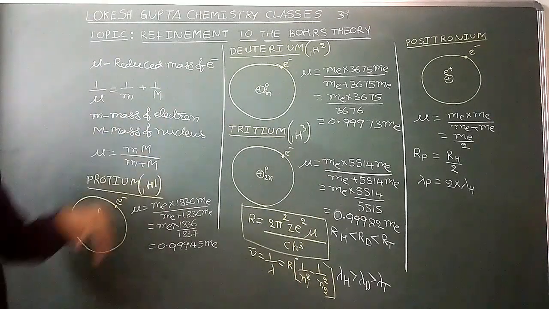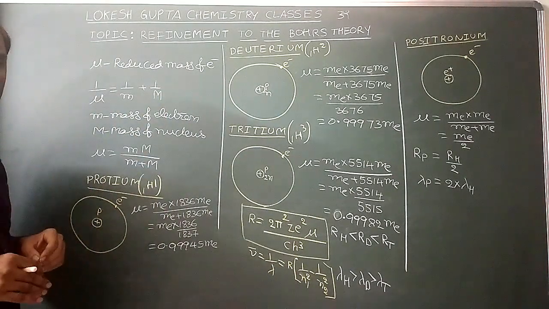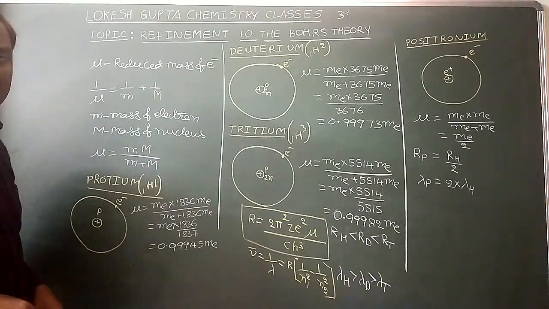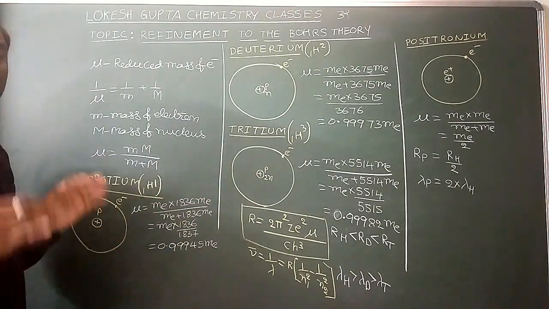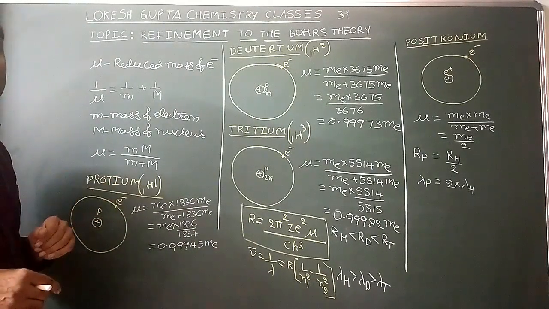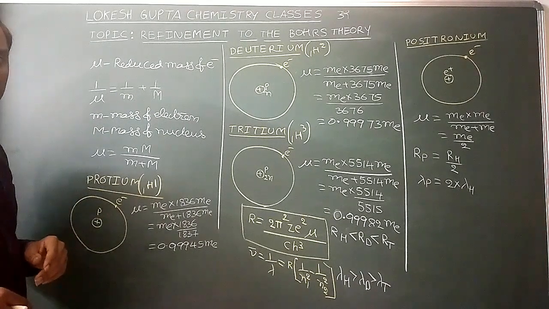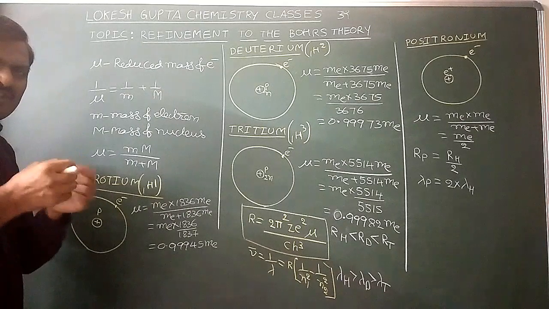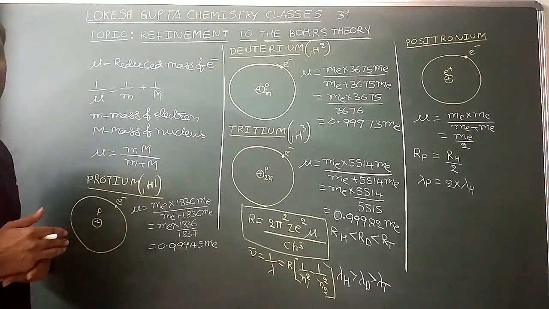So in all the formulae for energy of electron in the nth orbit, radius of the nth orbit, Rydberg's constant, we have to substitute the reduced mass of the electron in place of the rest mass of the electron. This reduced mass of electron is very near to the rest mass of the electron.